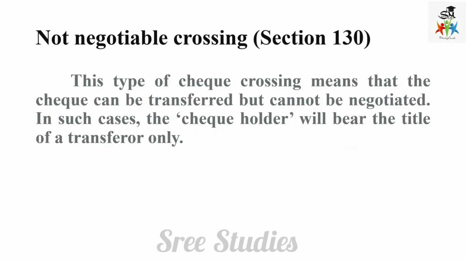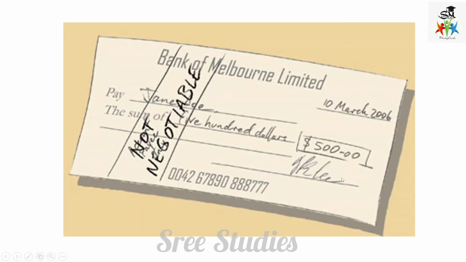And the next one is not negotiable crossing. This means the check is a negotiable instrument, it can be transferred, but it cannot be negotiated. In such a case, the check holder will bear the title of the transferor only, not the transferee. So this is about a not negotiable crossing. And this is an example. Only the particular person has to get the amount. So it has been written not negotiable.